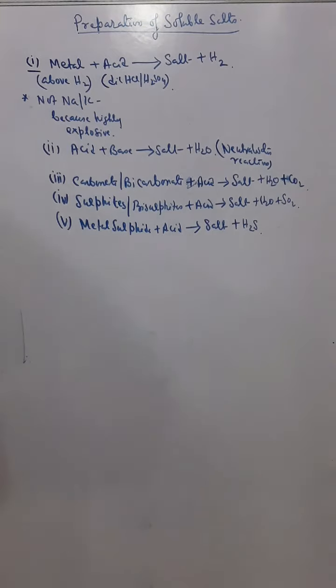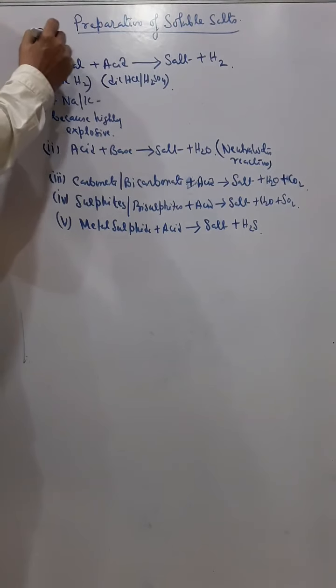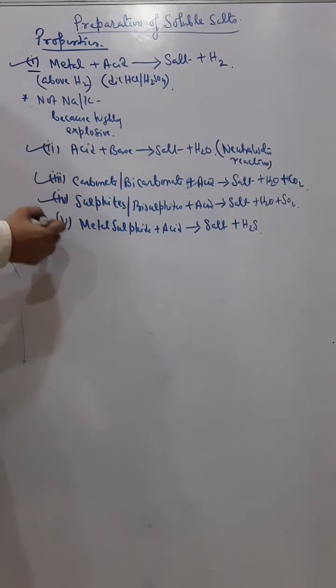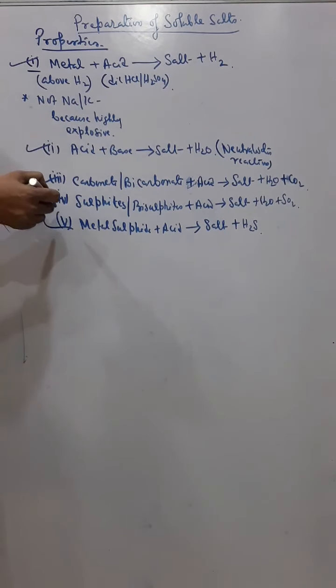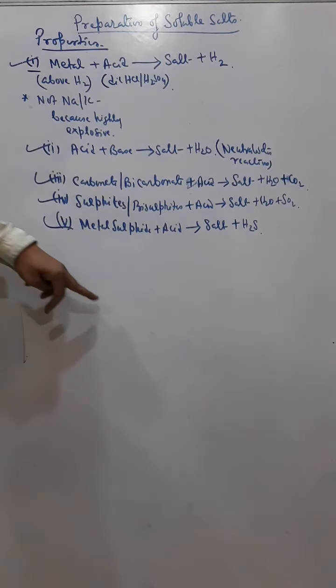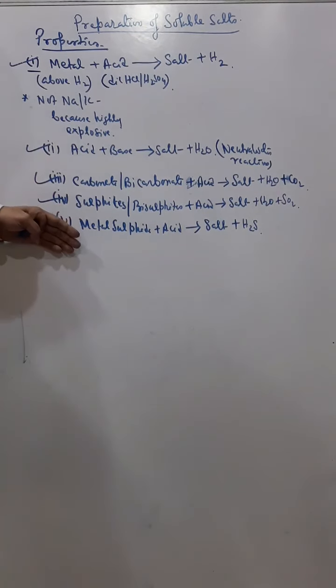Okay, now we'll do preparation of soluble salts first. Now you have already done the chemical properties of acids. If you remember, these five chemical properties, all these methods are used for preparation of soluble salts. First of all you should note this: in all the chemical properties of acids you have studied, salts are produced. All these methods are used for preparation of soluble salts.